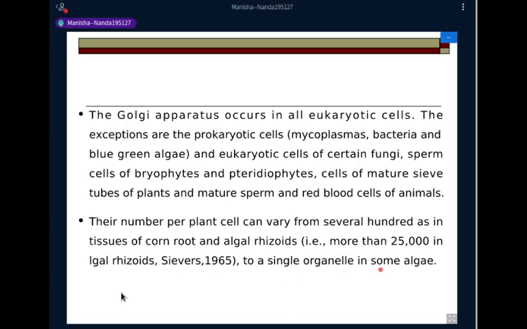Again, like the endoplasmic reticulum, their number, their size, and their location varies from one cell to another. It totally depends on how active a cell is in synthesizing different types of proteins. If more proteins are synthesized by a cell, or proteins are very readily synthesized by a particular cell, then of course their sorting and their modifications will also be raised, and the function of the Golgi apparatus is greater, and hence their number and their location varies accordingly.